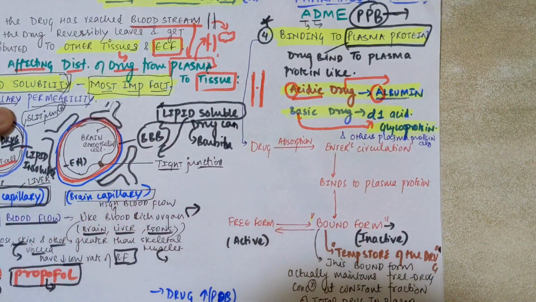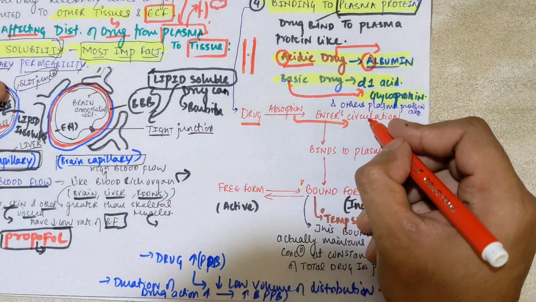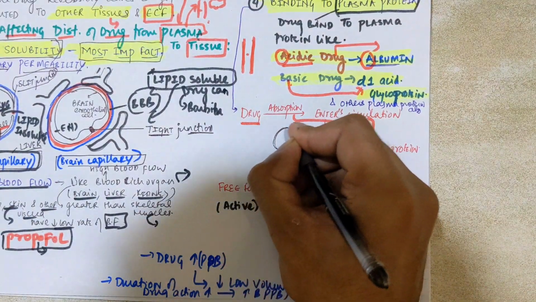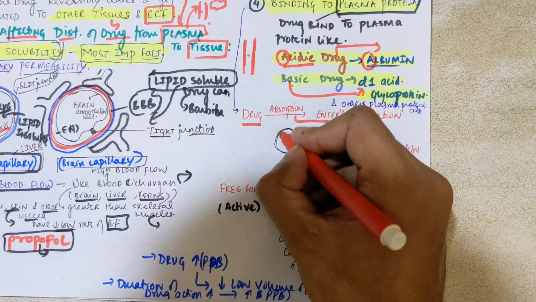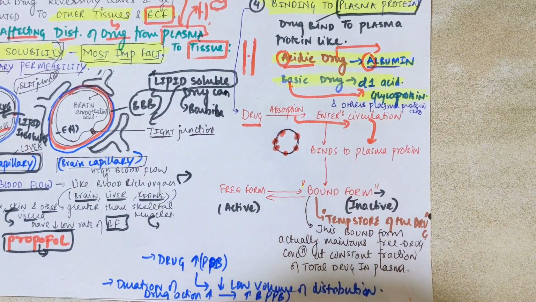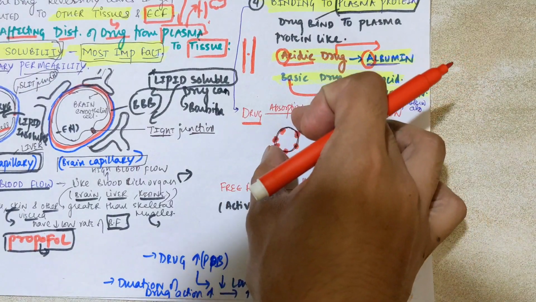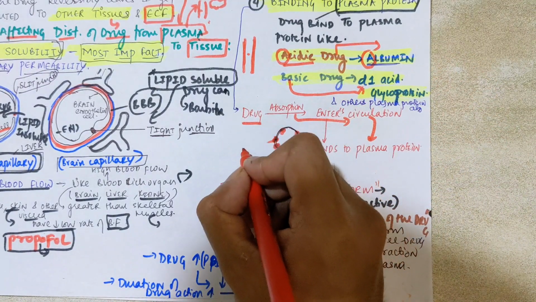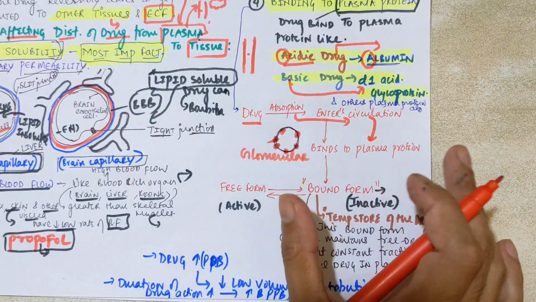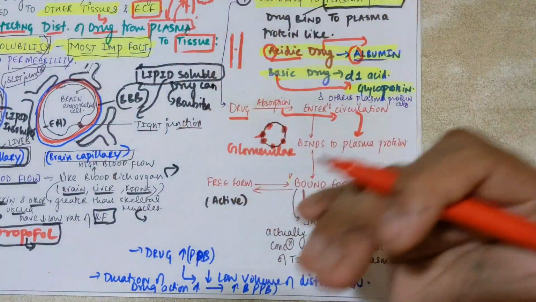Now see the concept here. The drug was absorbed and enters the systemic circulation. Now the drug binds to plasma protein. Just consider this is your plasma protein, the large molecule, and the drug binds like this at a site on the plasma protein. Clear? So now the drug is bound here. It will not be eliminated or excreted, because it can't be filtered through the glomerular apparatus, but it can be cleared through the PCT and the liver, as it is metabolized by the liver.